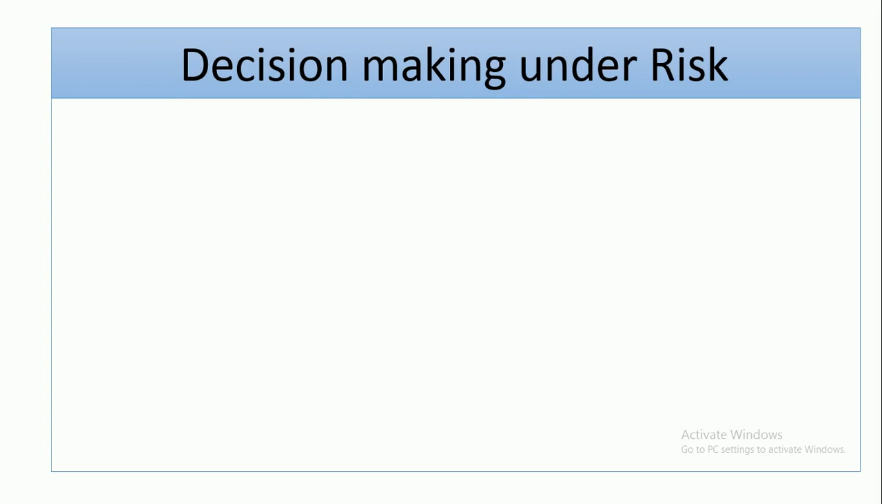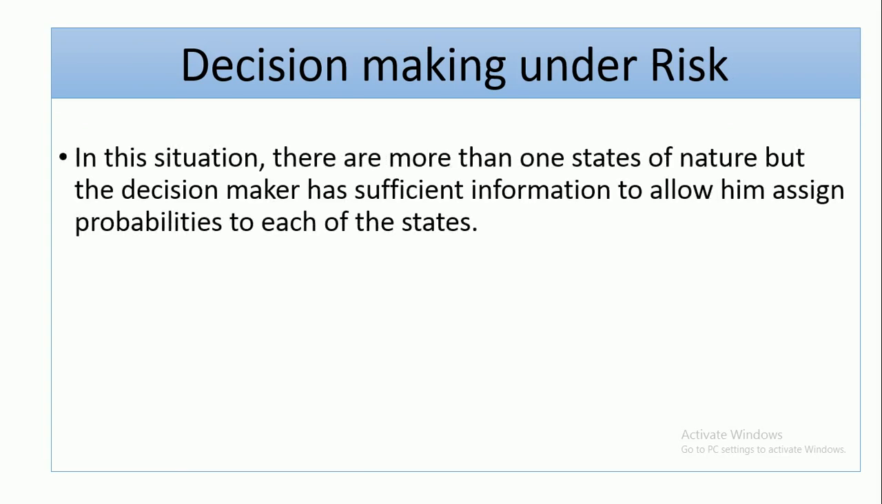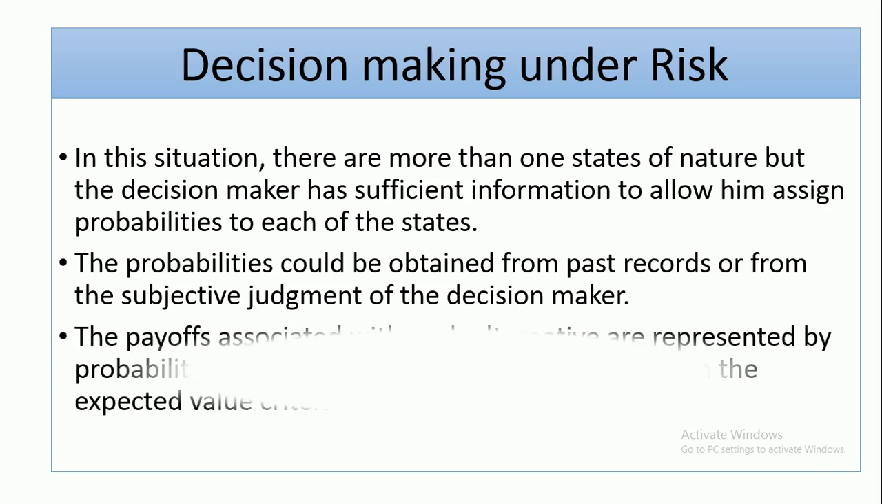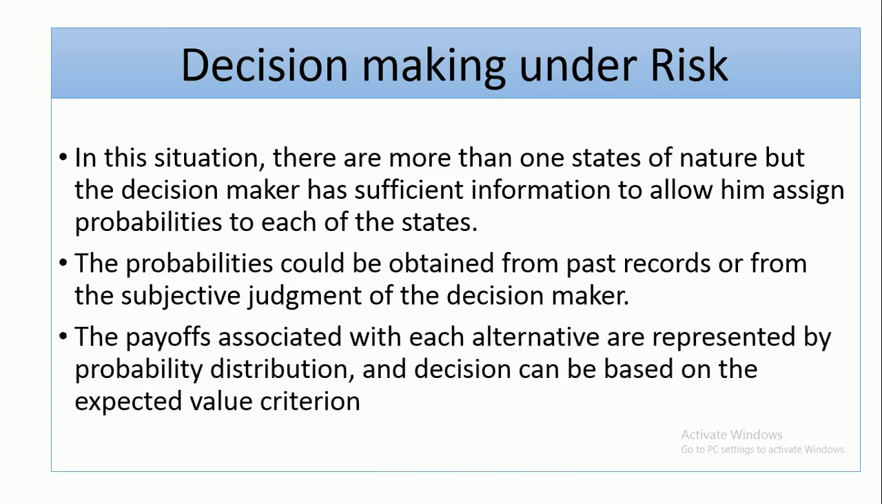Decision making under risk. This is a situation whereby you have more than one state of nature and you have sufficient information to assign probability estimates to each state of nature. So the probability you obtain could be from past record or from subjective judgment. The payoff associated with each decision is represented by a probability distribution, and decision can be based on the expected value criterion.